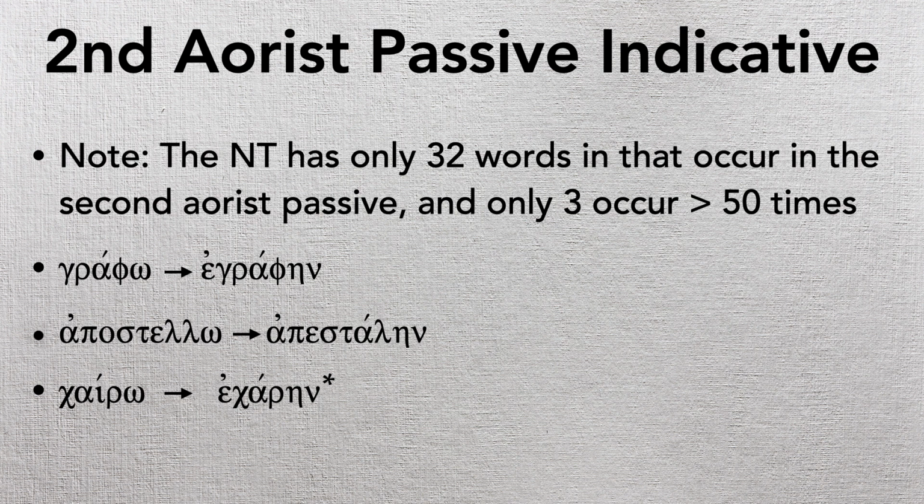And then finally, chairo, which means I rejoice, becomes echarane. That's the one that you don't know yet. You haven't had that vocabulary word. The first two you have. Grapho and apostello you have, okay? So those are the only three words that show up 50 times or more. We're talking about the lexical form shows up 50 times or more.